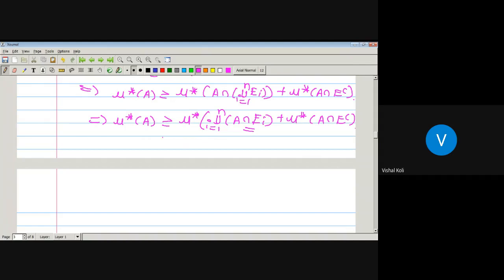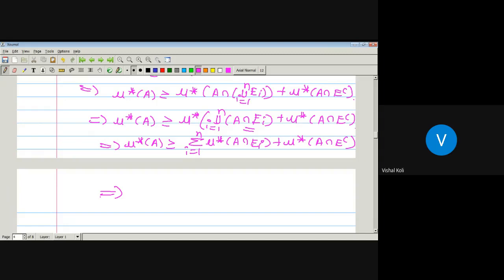Therefore outer measure of A is greater equal to the summation over i running from 1 to n of outer measure of A intersection Ei, since each Ei is a disjoint measurable set, plus outer measure of A intersection E complement.